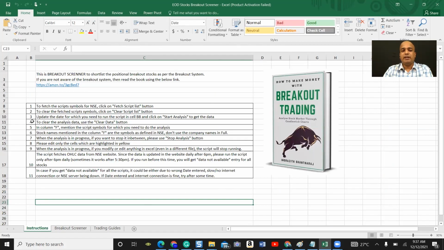Please note this screener doesn't work with Mac systems because we will not be able to run all the macros in Mac systems, and it also doesn't work well with older versions of MS Office. If you have MS Office 2010 or below, this screener will not work because of the advanced macro code. And also please enable macros in the Excel sheet, then you will be able to run this particular code.